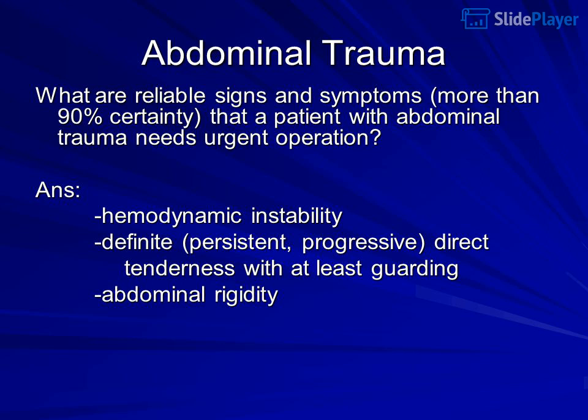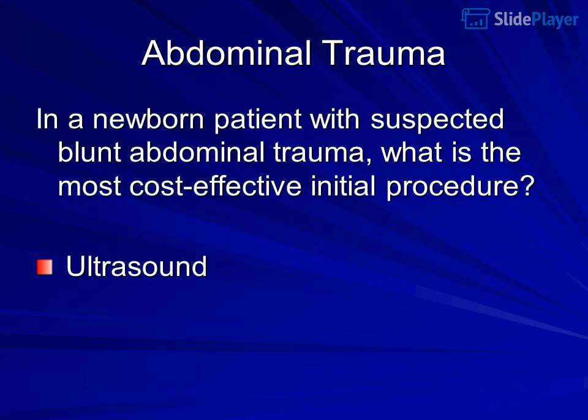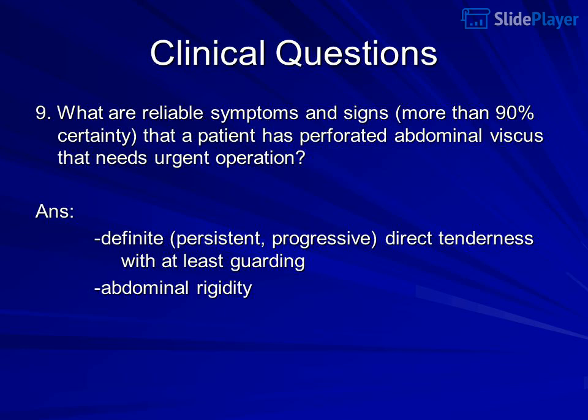Abdominal rigidity. Abdominal trauma most common causes: birth canal trauma, vehicular accident. In a newborn patient with suspected blunt abdominal trauma, what is the most cost-effective initial procedure? Ultrasound. Clinical question: what are reliable symptoms and signs with more than 90% certainty that a patient has a perforated abdominal viscus that needs urgent operation? Definite, persistent, progressive, direct tenderness with at least guarding. Abdominal rigidity.